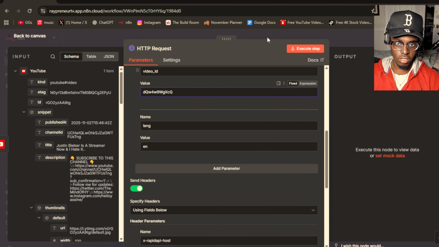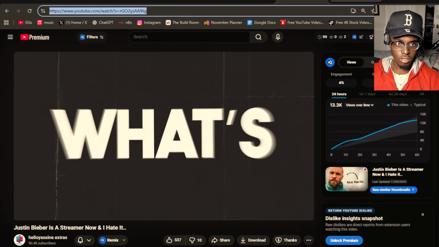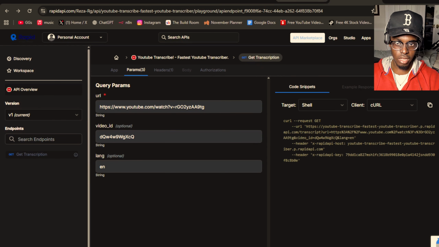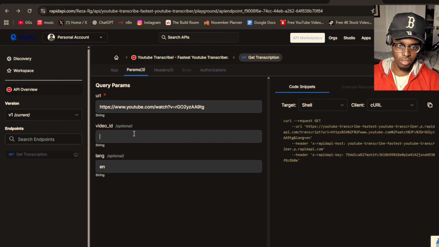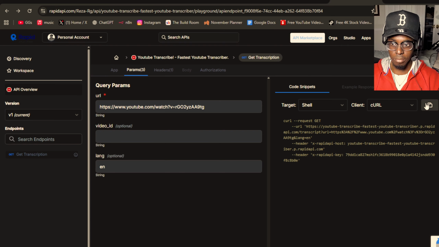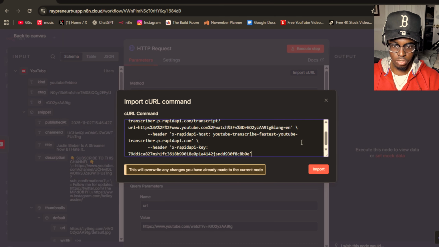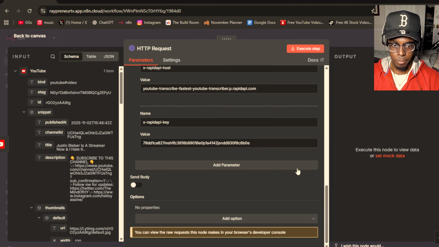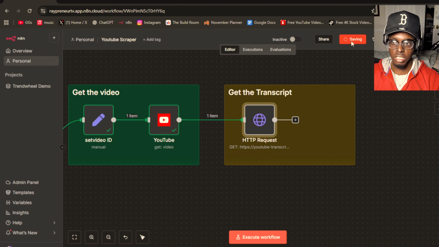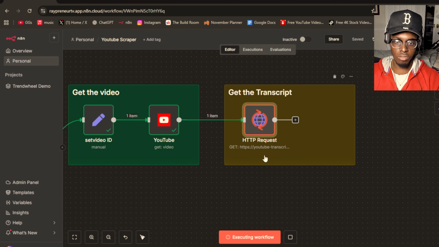So the video ID, everything is just done for you. I don't even think, is this the video? It's not. So yeah, I'm glad I looked out for that. Make sure it's getting the right thing. It says video ID right here, right? Make sure this is gone, or else it won't work. Obviously I didn't see that at all. Paste it right here, import, boom. And now we're just gonna save and execute the workflow, see if it works.